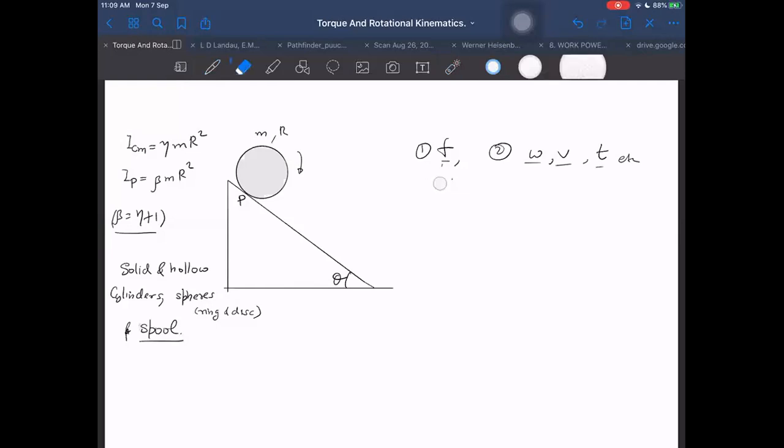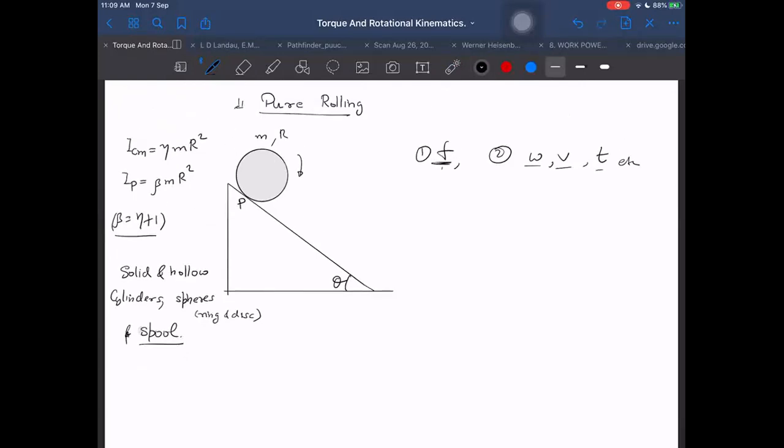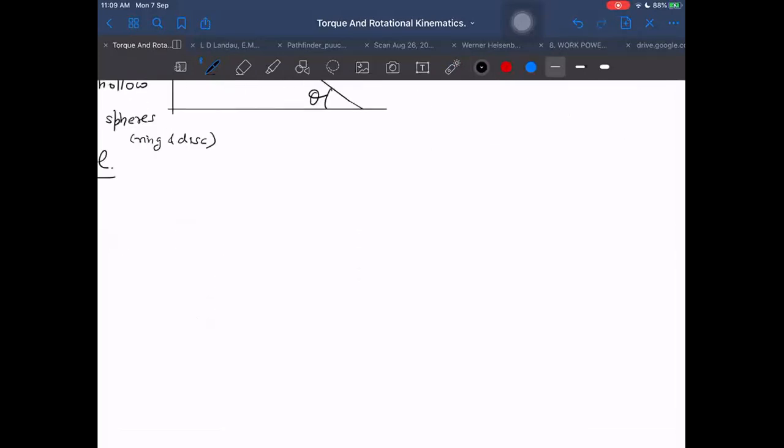And this is something which you can do by the knowledge which you already have, because I have discussed it before, when they ask friction. We are assuming two cases here. One we will take pure rolling case, and another which is not pure rolling, which is rolling with sliding. So there are two cases.